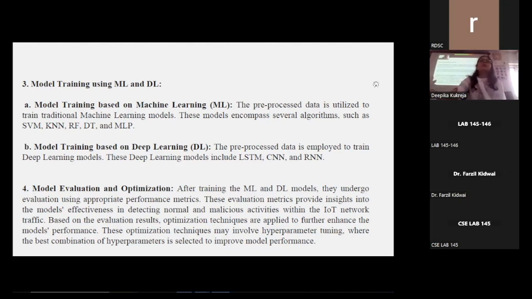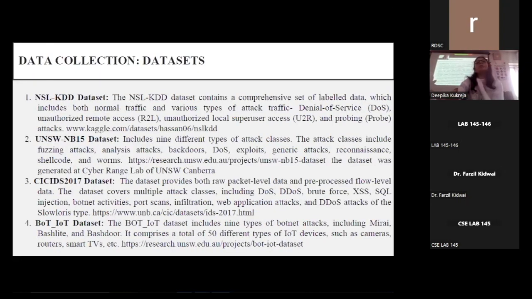Based on the evaluation results, optimization techniques are applied to further enhance the model's performance. These optimization techniques may involve hyperparameter tuning, where the best combination of hyperparameters is selected to improve model performance. Additionally, adjustments to the model architecture may be made to optimize its ability to accurately detect attacks.